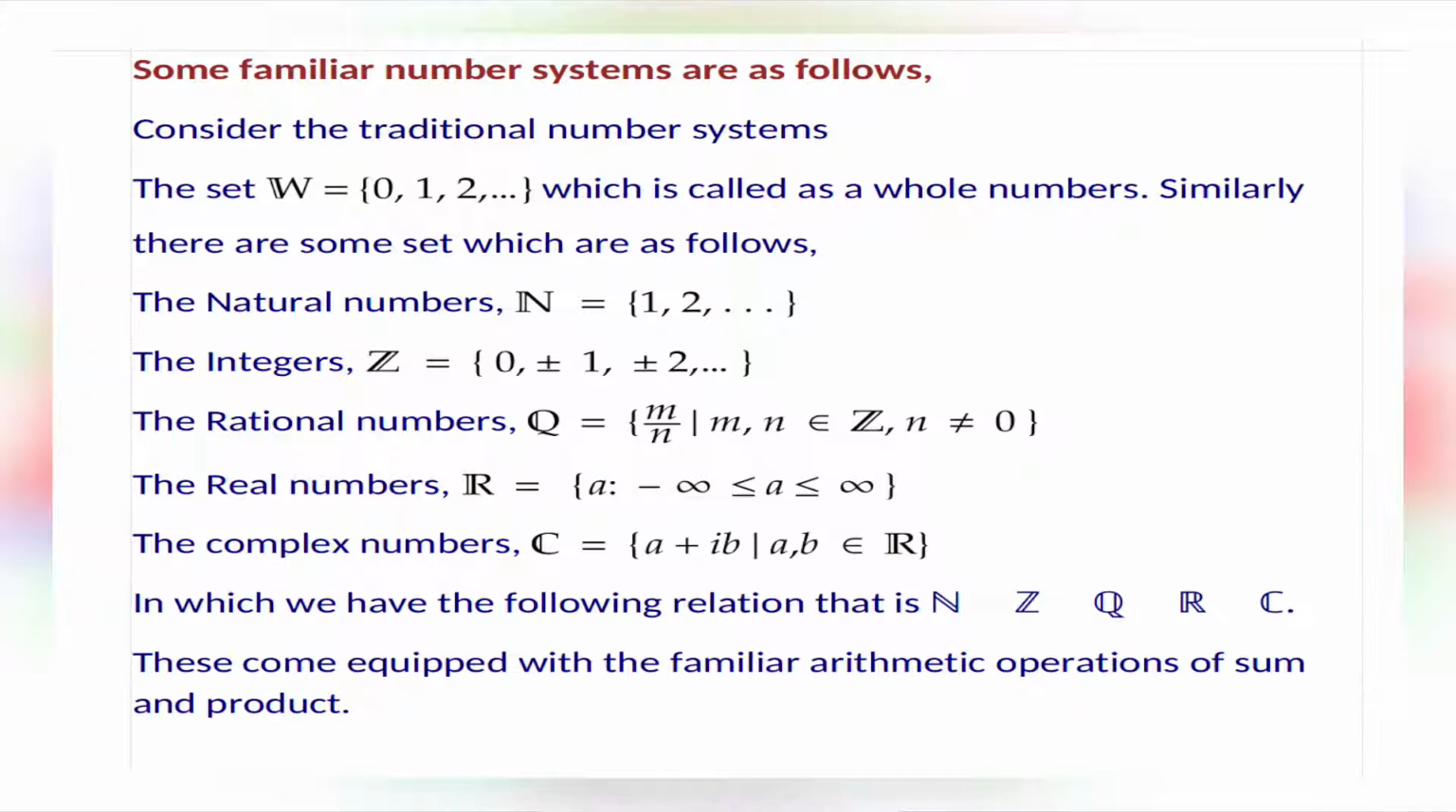Next one is the complex numbers, C equals the set of a plus ib such that a, b belong to R, in which we have the following relation: natural numbers are a subset of integers, which are a subset of rational numbers, which are a subset of real numbers, which are a subset of complex numbers. These come equipped with the familiar arithmetic operations of sum and product. Let us see the rings from number systems.